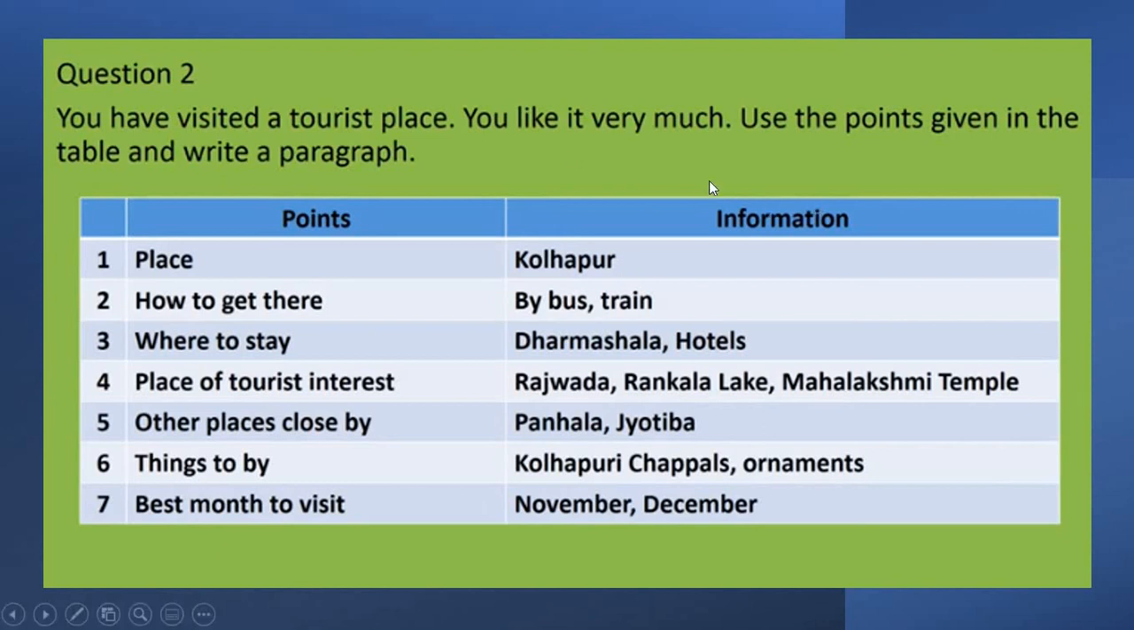I hope students, both the points are clear to you all, that is converting verbal information to non-verbal information and non-verbal information to verbal information. This was all about information transfer.